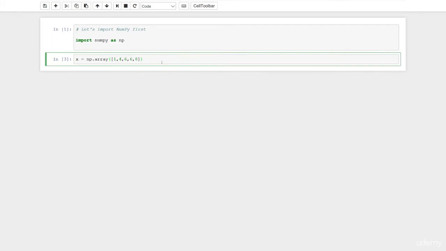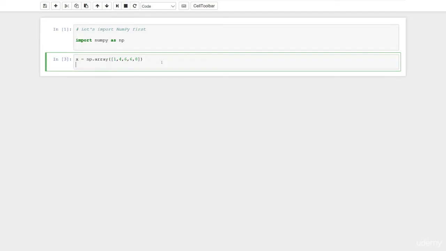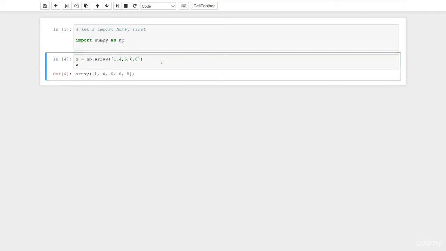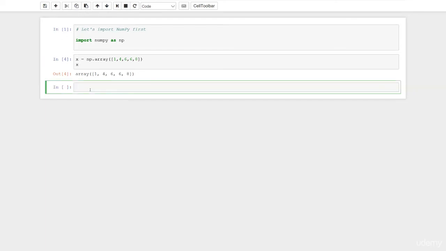All right, so we just executed our cell, but we haven't returned it. Remember, let's hit Enter, x. Now let's take a look at the array. And there is our array, right? Let's inspect our array. Let's do some things to the array.